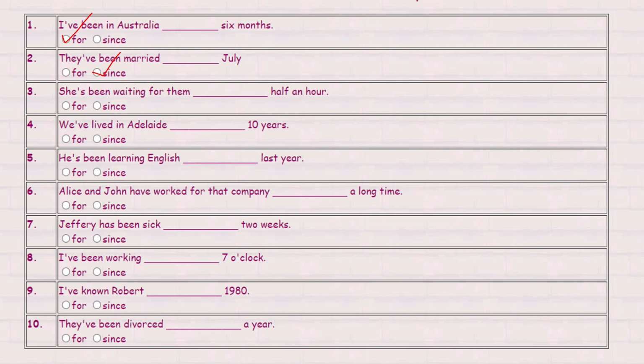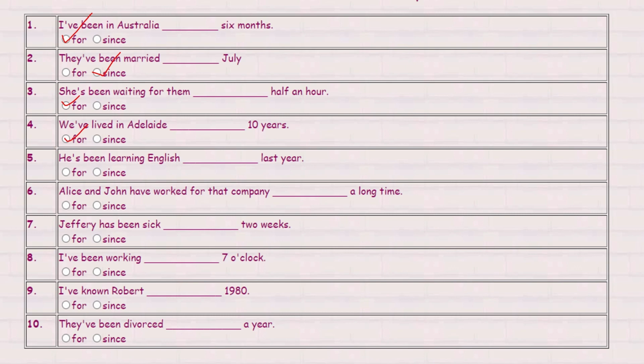She has been waiting for them dash half an hour. Half an hour is a time duration that is given to us over here, and hence we are going to use for. We have lived in Adelaide dash 10 years. So is this a time duration or is this a specific time? No, it's a time duration. Hence we are going to use for.